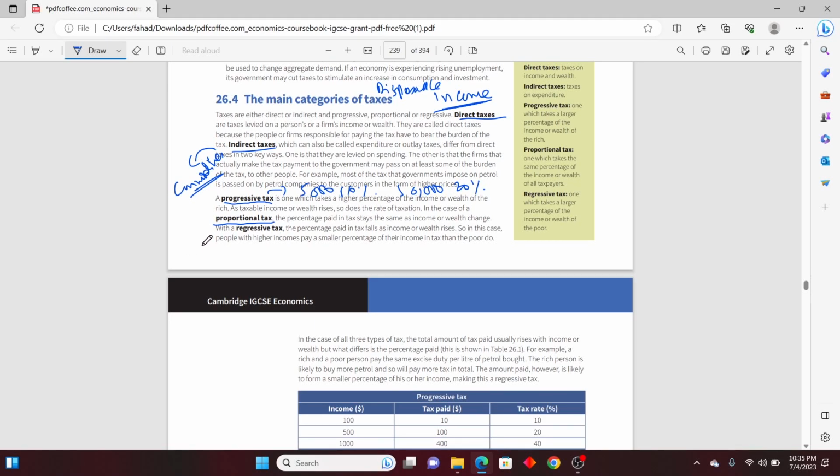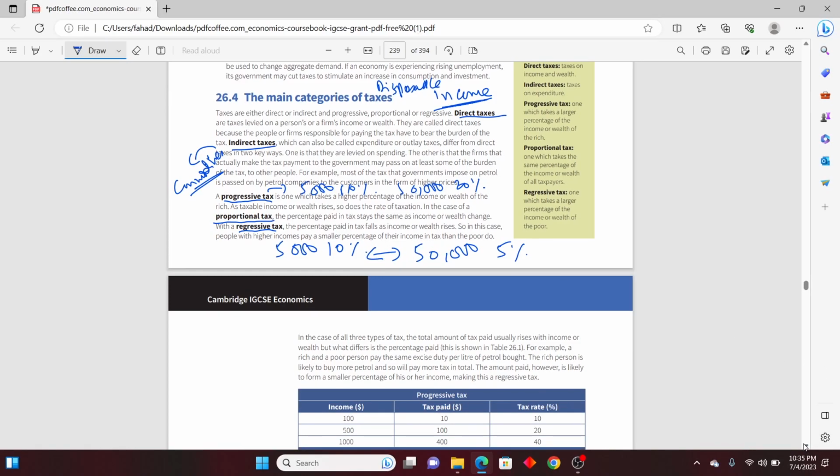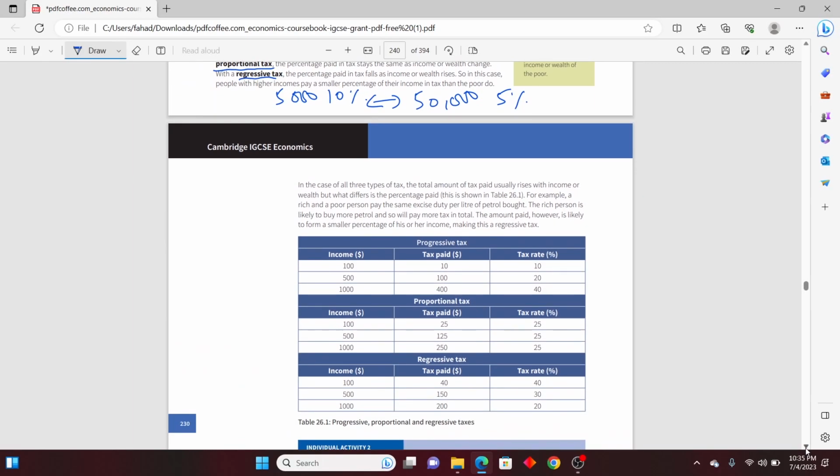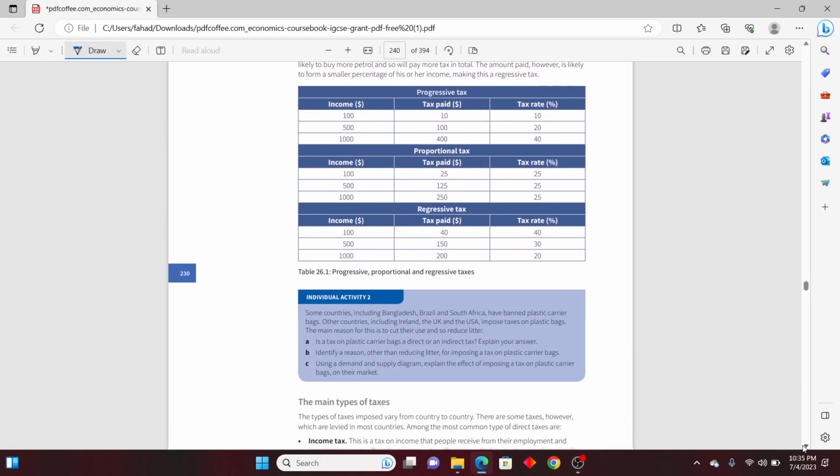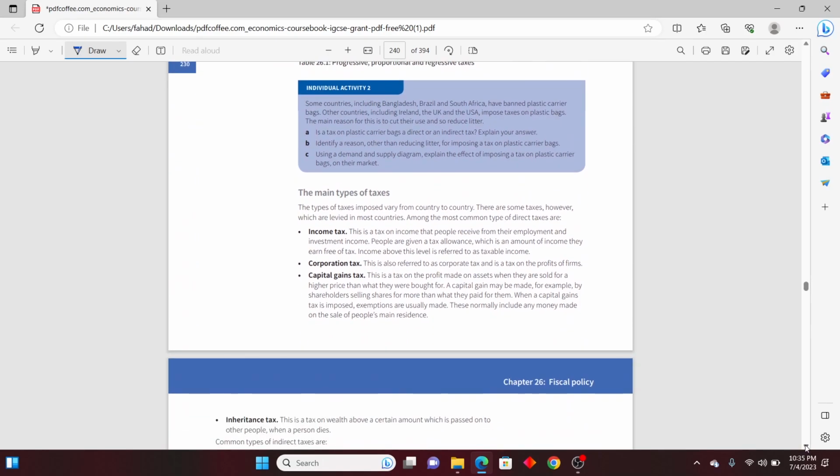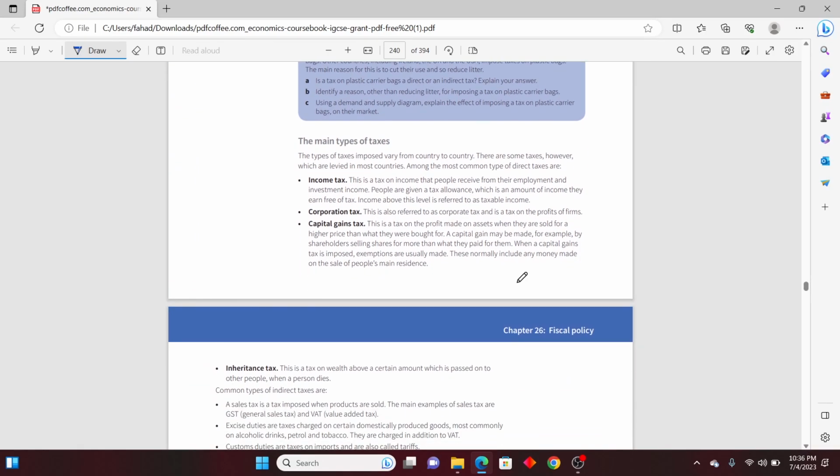And the last one is regressive. Regressive means when you earn more, you pay less tax. Let's suppose a person who is earning 5,000 rupees will be paying 10% tax, and a person who is earning 50,000 rupees will be paying 5%. And what is the justification for this? The government doesn't want to discourage the person who's earning more, so that the person who's earning more should be able to support the economy. That is the main reason why governments try to do these regressive taxes. There are some countries who follow regressive taxes in the world.